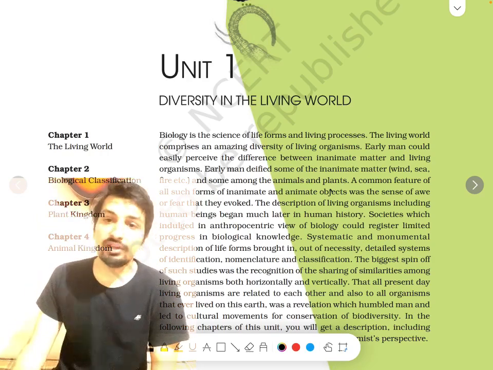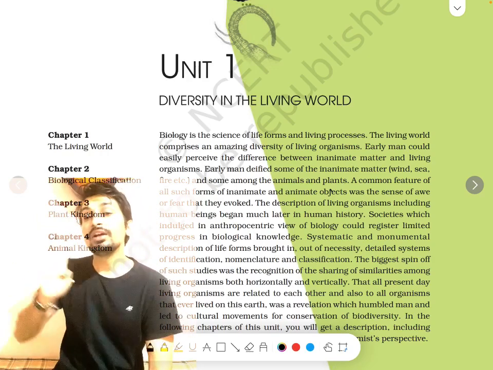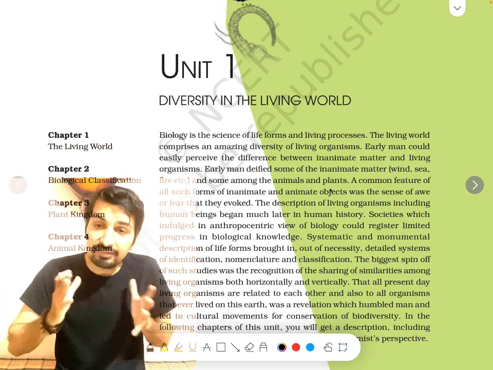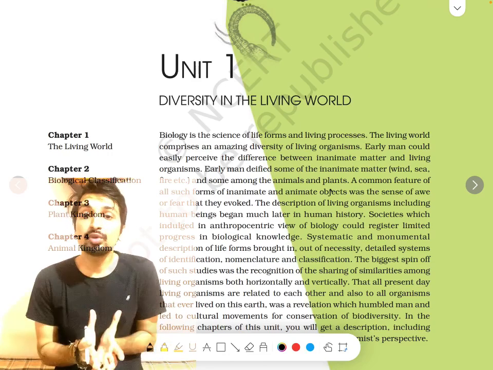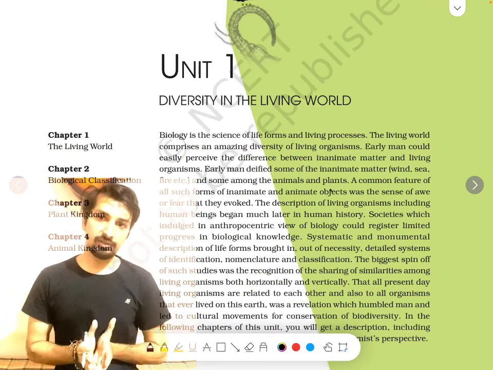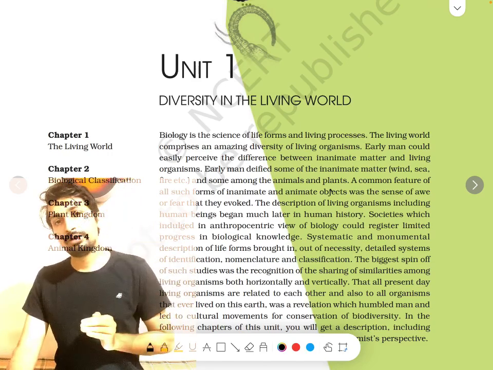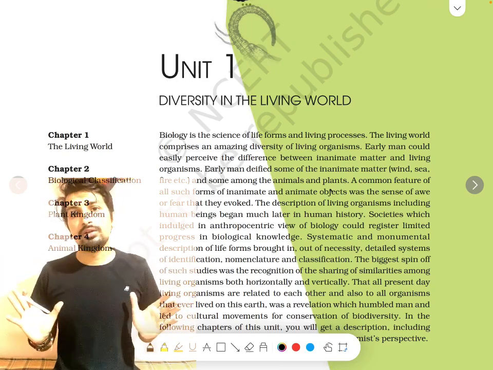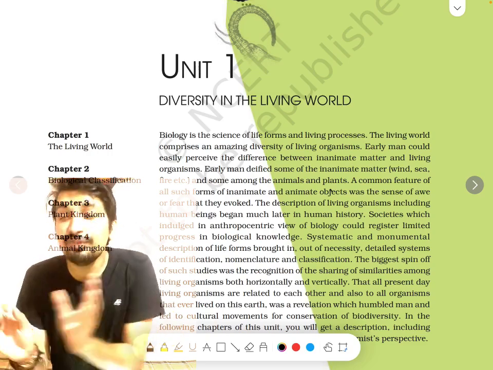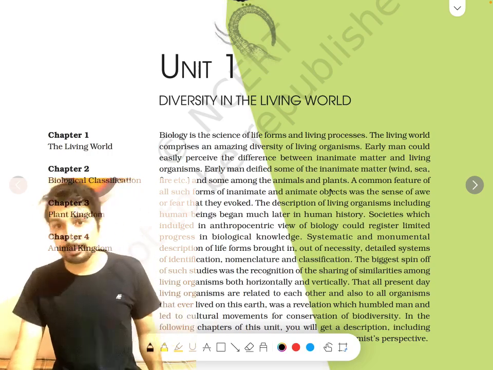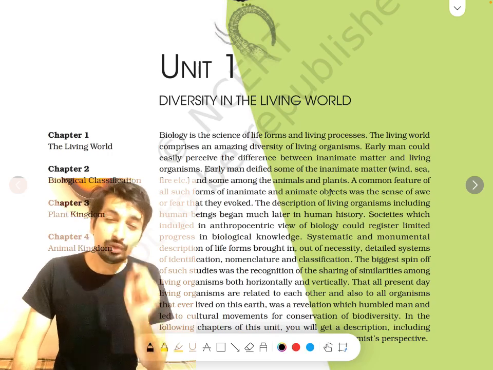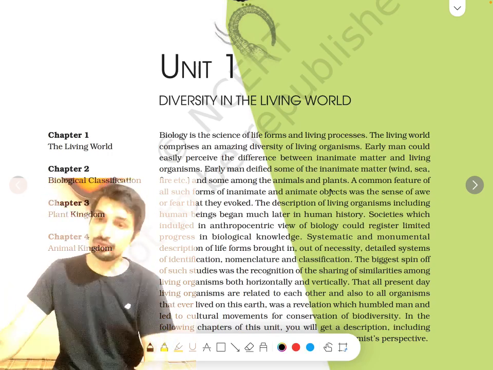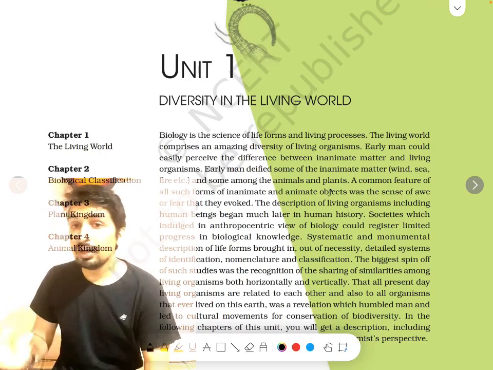The first unit is diversity of the living world. The first unit talks about the diversity. How our universe is completely diverse, right? Our living world is diverse. It has so many different types of organisms. So we are going to explore this living world, the world around us. Do you want to go on this beautiful journey of exploring this world with me? If you are ready, don't skip a single part of the video. Okay, so let's start with the first chapter in the first unit.